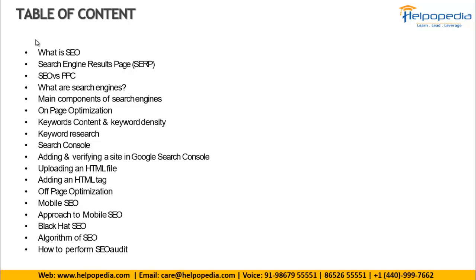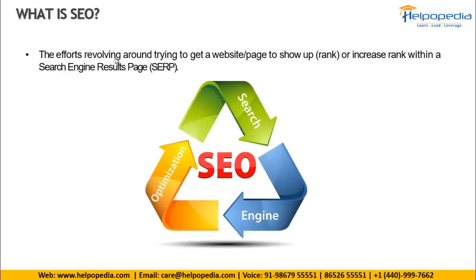Then in search engine optimization, we have two types of optimization. One is on-page optimization and second one is off-page optimization. Then we have lots of keyword research and other options, like Search Console. That is a different module that we'll be seeing later on. But today we'll be seeing what is search engine optimization, and after that we will be implementing it in the next session, how exactly we can do search engine optimization practically.